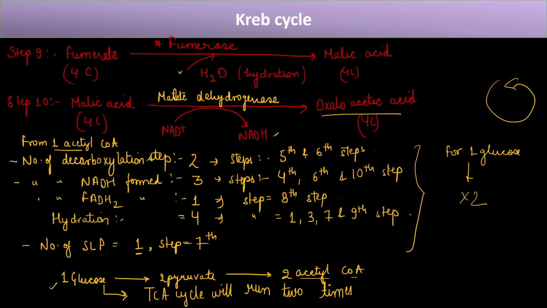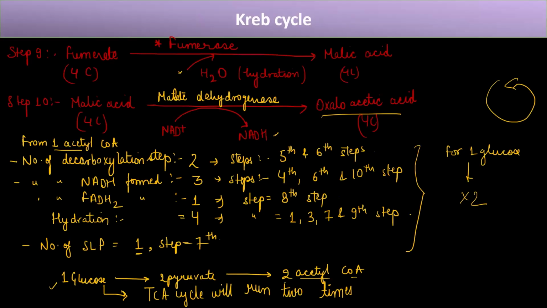Now, this is about the Krebs cycle. Now, one important thing is the balance sheet of ATP. With this, we have completed aerobic respiration. Not completed, we have just one step left, that is ETS. But before that, let's see what things we have from one glucose molecule. How much energy do we have? This is called the balance sheet of ATP. So what happens in the balance sheet of ATP?